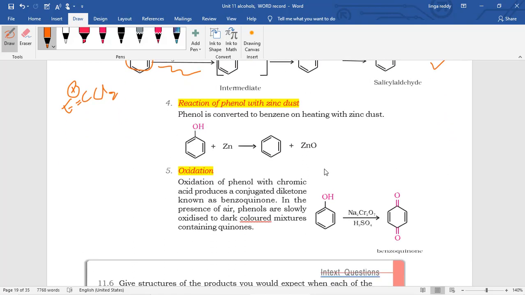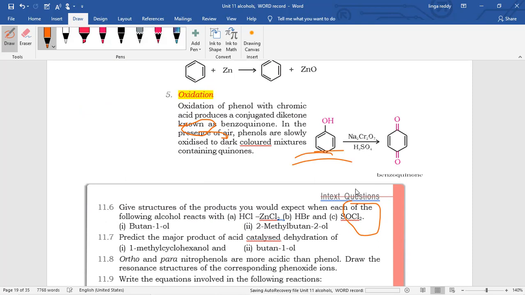Next, reaction of phenol with zinc dust. It is a very simple reaction. There is not much mechanism here. The oxygen is taken by zinc, forming zinc oxide. Next, oxidation. You have to remember this reagent Na2Cr2O7; generally KMnO4 and the like are also good oxidizing agents. With Na2Cr2O7, wherever the phenol is there, the structure is oxidized.